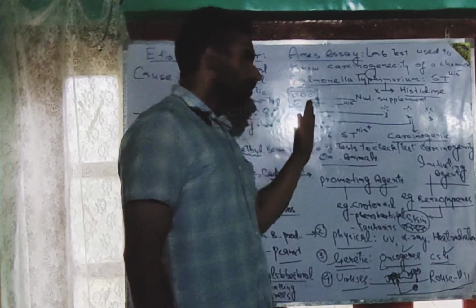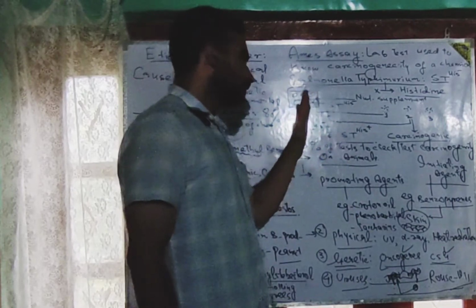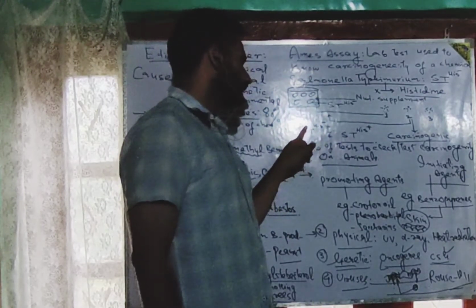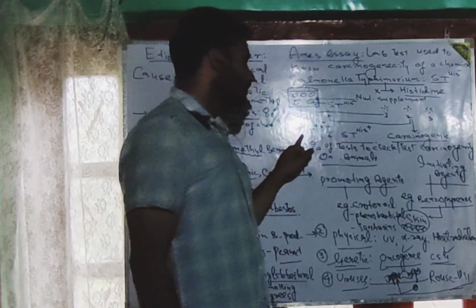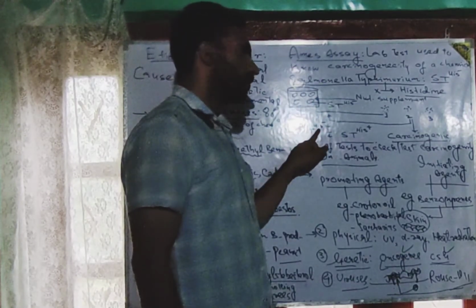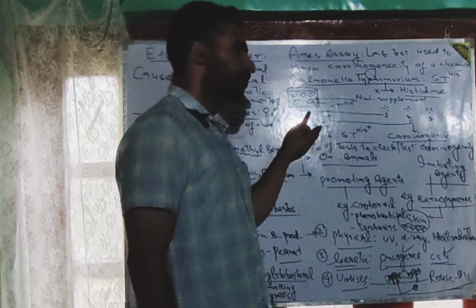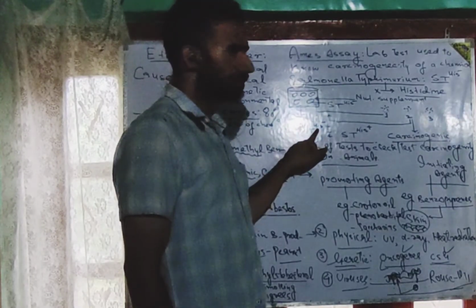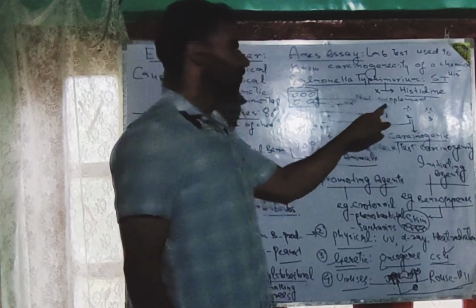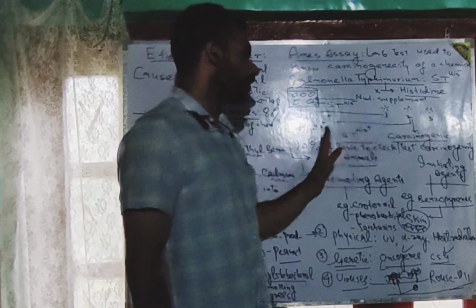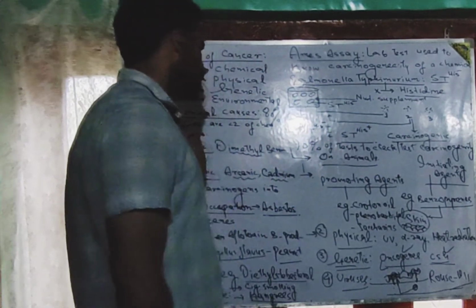After completion of a few reproductions by the respective strains, we will check these strains. If all the strains are Salmonella typhimurium histidine negative, it means the DNA has not been transformed, otherwise they would have achieved the ability to synthesize histidine. But if we are making use of some other type of chemical like benzopyrenes,